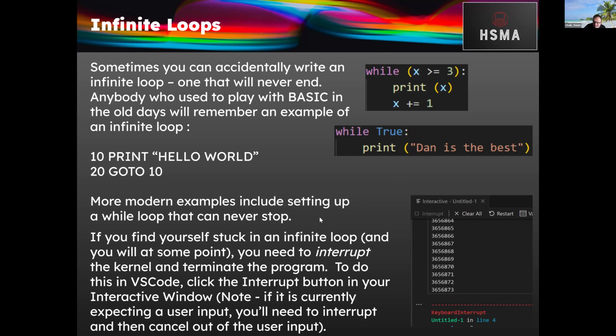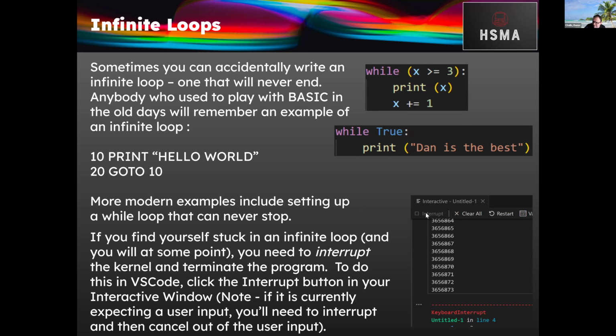Now, we mentioned last week, if you do find yourself getting stuck in one of these infinite loops, and you will at some point, I can guarantee it, you can interrupt the kernel, and you had a practice doing that last week by clicking the interrupt button, and you often have to give it a minute. Sometimes it's not instant, depending on what it's doing in the background.